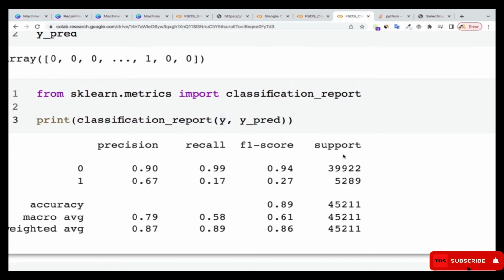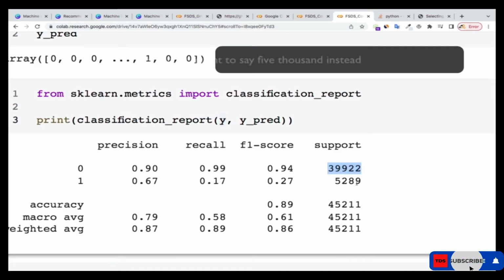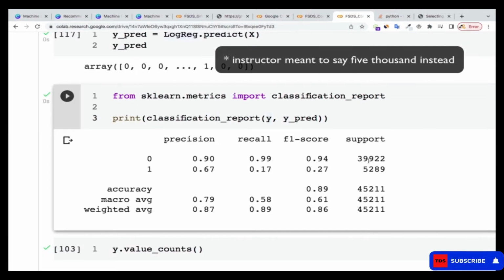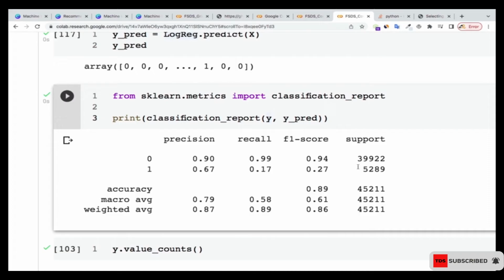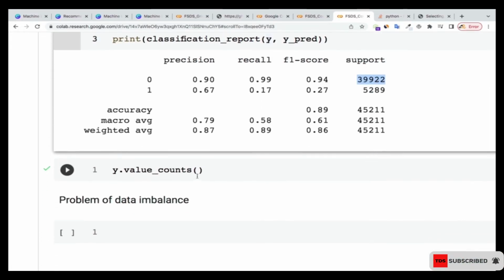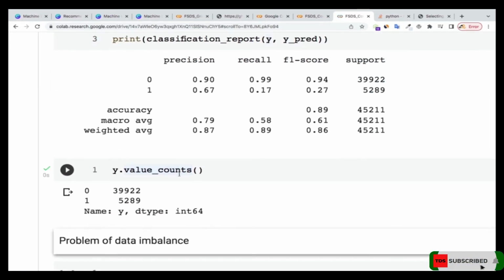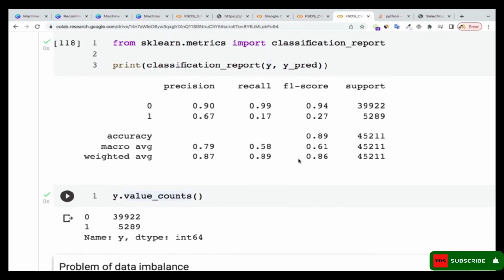And you can actually figure out what the problem is. If you see the support over here, the zeros are 39,922 whilst the ones are 52,000. So it is the problem of data imbalance. The model has realized that most of the time the majority of the data points are zeros. So why don't you just memorize all the zeros and forget about the ones? After all, most of the time you're going to encounter zeros. That is what is happening over here. If you check the value count, you will also be able to confirm it. That's the problem of data imbalance.